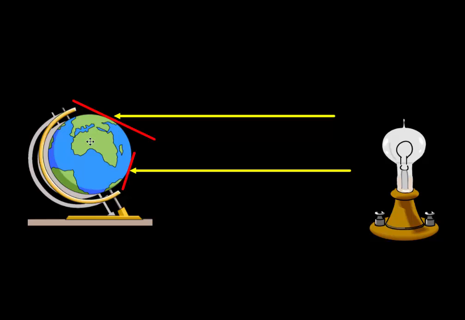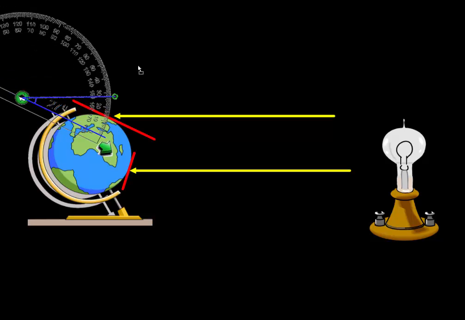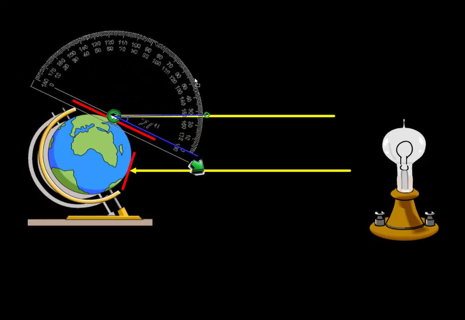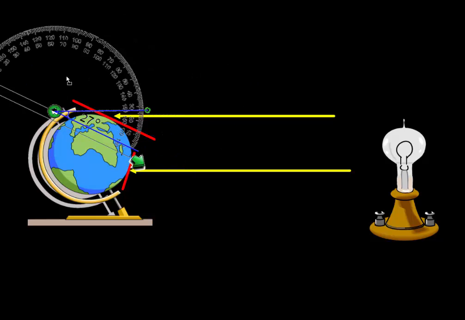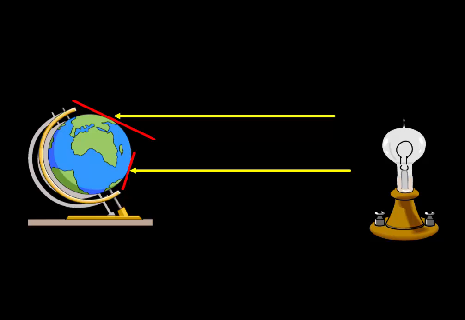Now you can see the northern hemisphere is tipped away from the sun and the southern hemisphere is tipped towards the sun. And you can see that the angle that that light is striking the earth at is pretty different. In the northern hemisphere, if we were to measure that with a protractor, it looks about 27 degrees. So the northern hemisphere, we're looking at 27 degrees. Is how steep that angle is.